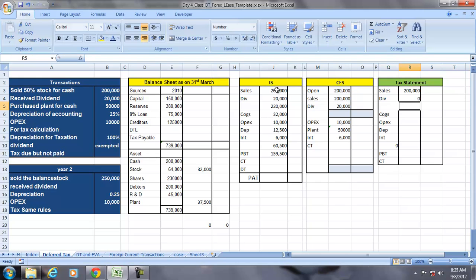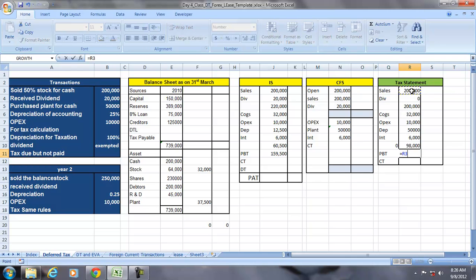Dividend will not be included in the taxable income calculation. COGS same as accounting. OPEX same as accounting. Depreciation, the entire 50,000, is allowed as the deduction, which in some countries is called capital allowance. Interest same as accounting. So the total expenses for taxation is 98,000.